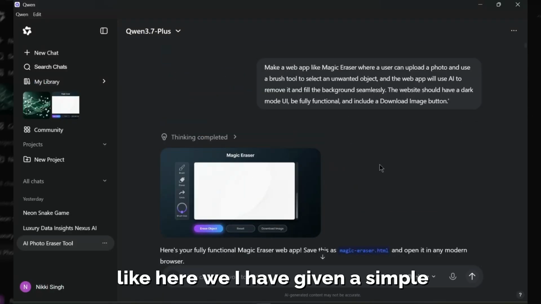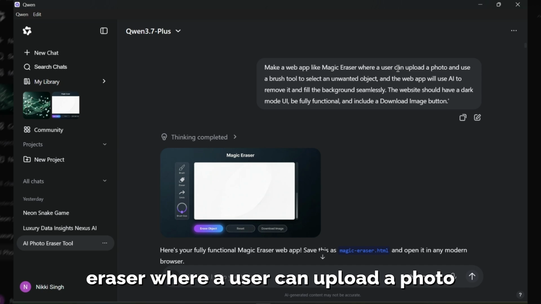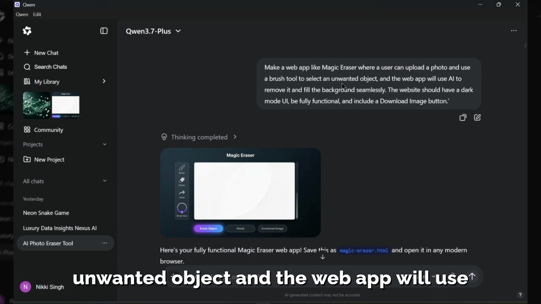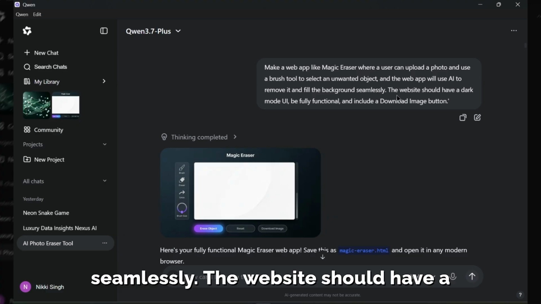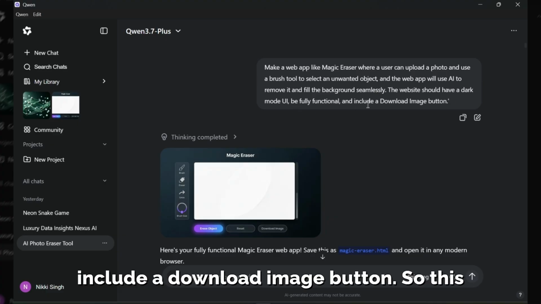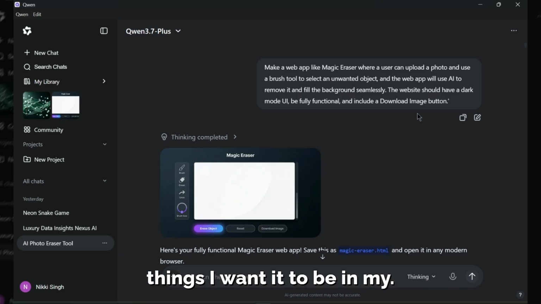Here I have given a simple English prompt. Make a web page like Magic Eraser where a user can upload a photo and use a brush tool to select an unwanted object, and the web app will use AI to remove it and fill the background seamlessly. The website should have a dark mode UI, be fully functional, and include a download image button. So this is the prompt which I have given and the things I wanted in my Magic Eraser.